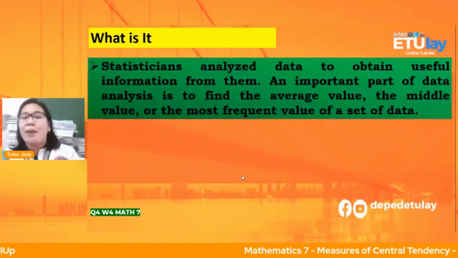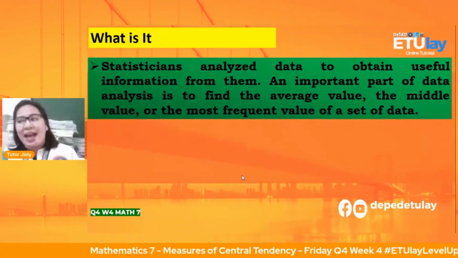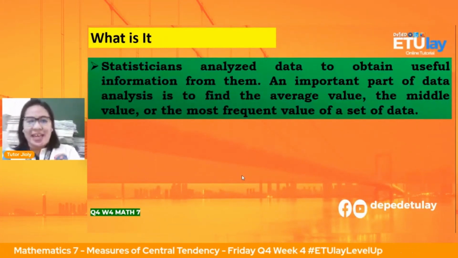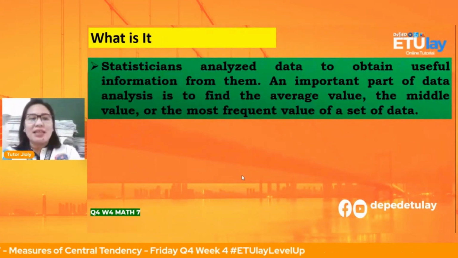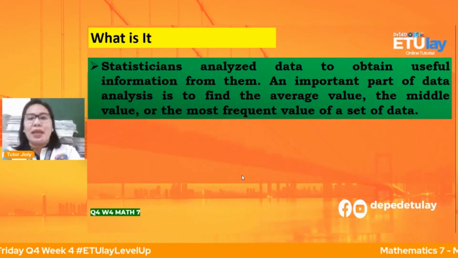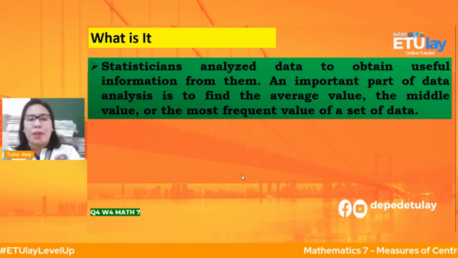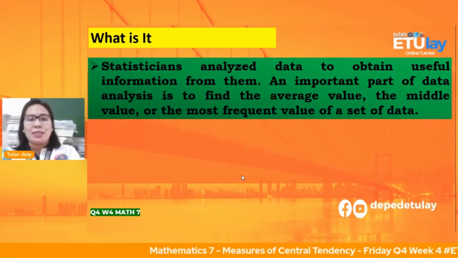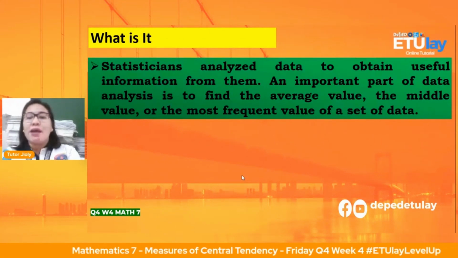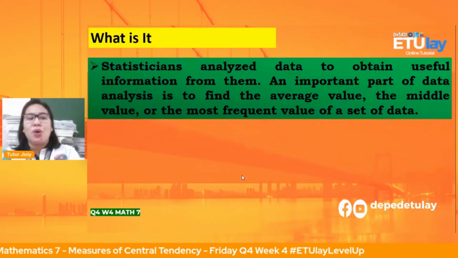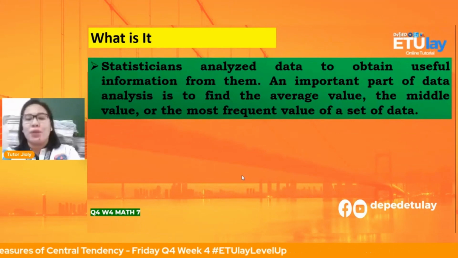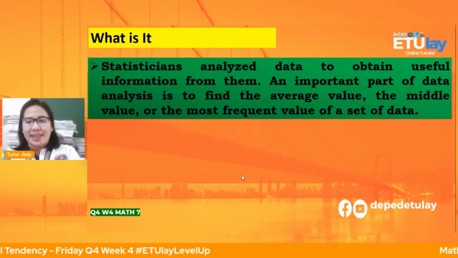Makinig tayo para po ma-absorb natin at mai-apply natin sa ating schools. Statisticians analyze data to obtain useful information from them. An important part of data analysis is to find the average value and middle value or the most frequent value of a set of data.